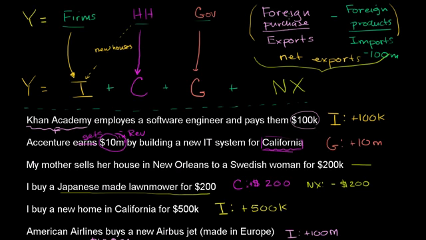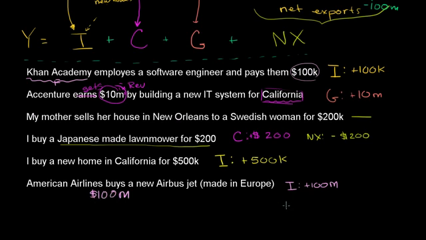And you have no corresponding positive export. So net exports is going to go down $100 million. This was a net import of $100 million, so it makes sense that net exports would go down. It would be negative net exports. And these two, once again, are going to cancel out with each other so that you have no net GDP, which makes sense because this plane was not produced in the United States.